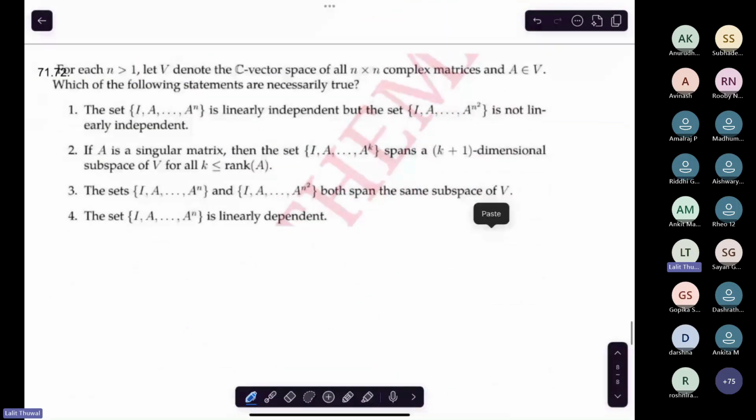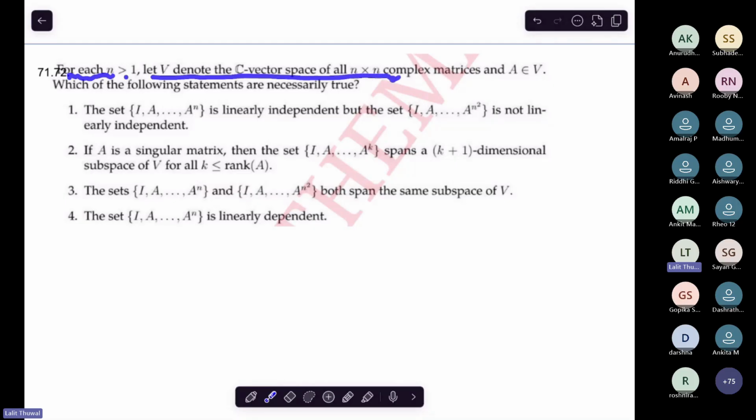Okay, so let's solve this one. This one also can be solved very quickly, and this is a part C question. You can grab 4.75 marks in just seconds. It will not take more than the time of reading. Okay, let's start together. It says that for each n greater than 1, we denote the C vector space of all n cross n complex matrices. It means that V equals this, you must be familiar with this notation. And A is a complex matrix. Which of the following are necessarily true?